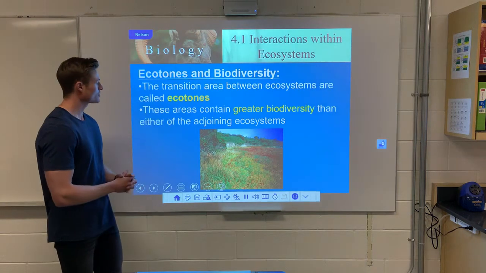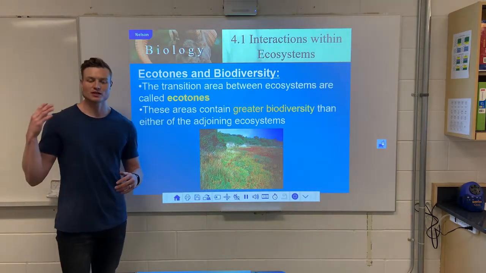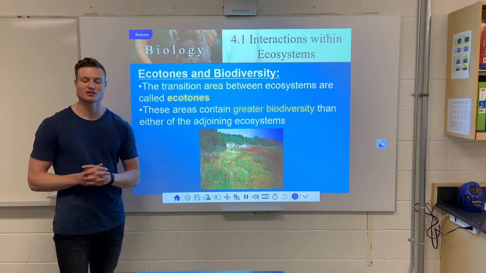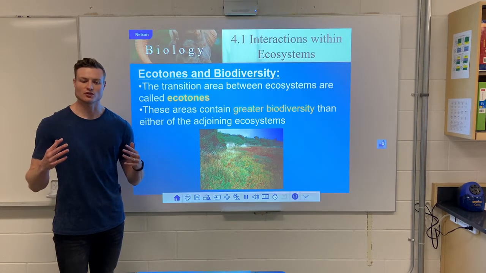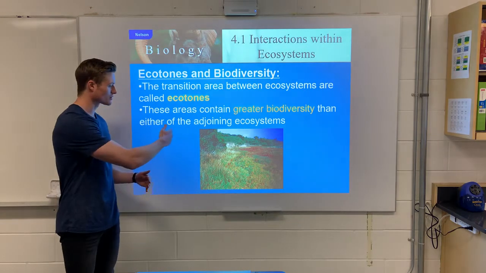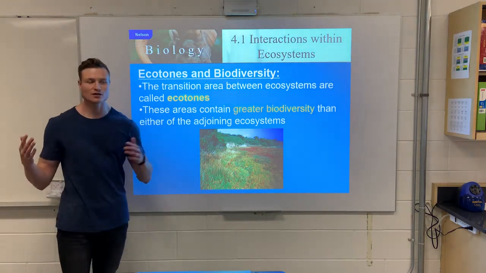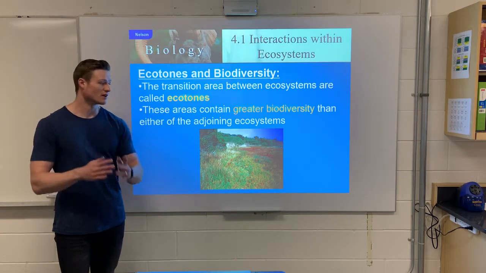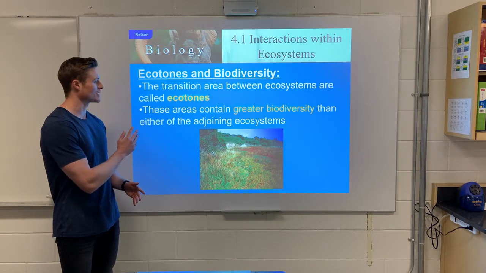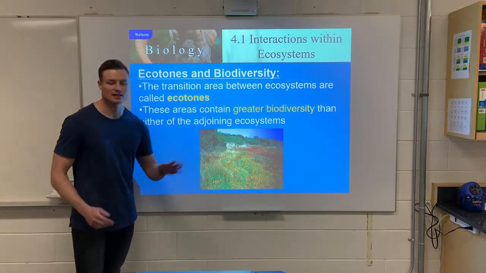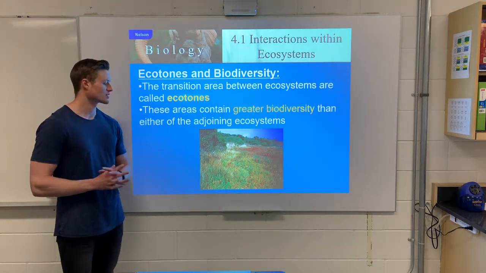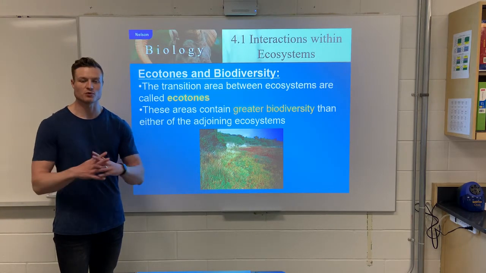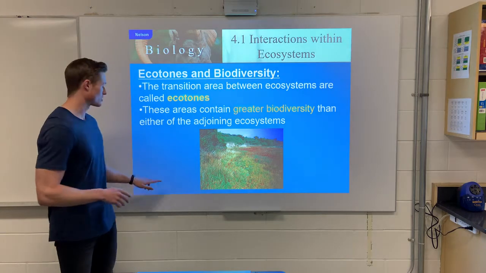So when we talk about ecosystems, ecosystems don't just start and stop. There's actually a little transition area, and that's called an ecotone. An ecotone is a transition area where two ecosystems join, essentially where a grassland would become a forest. It doesn't just stop grassland, forest, there's a little transition area. These areas tend to have the greatest biodiversity because they can support grassland individuals and also forest individuals. We can get organisms from both ecosystems supported in these areas. And once again, they're called ecotones.